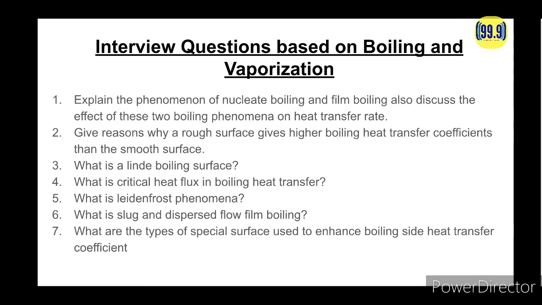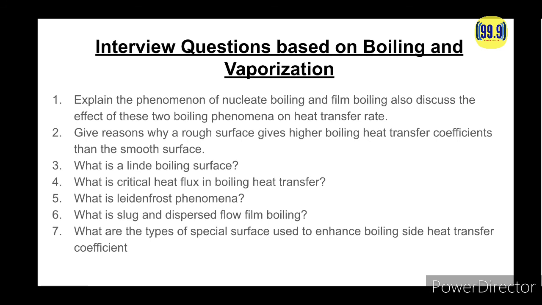It is of importance in nuclear reactor cores for abnormal conditions as well as steam generators. The dispersed flow film boiling region usually occurs at void fractions in excess of 40%. Okay, so these are the questions.